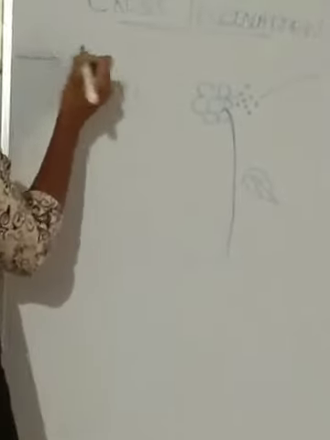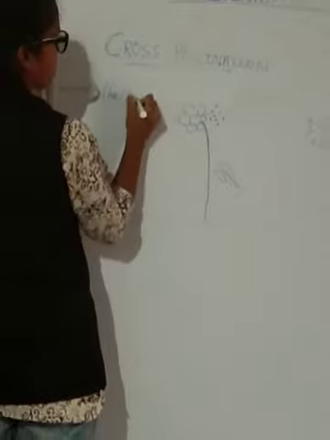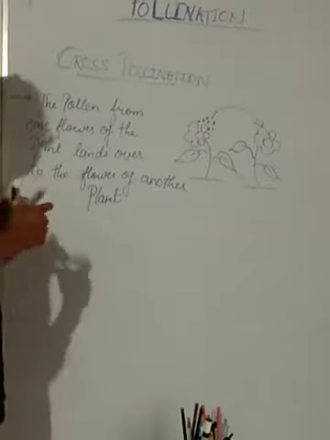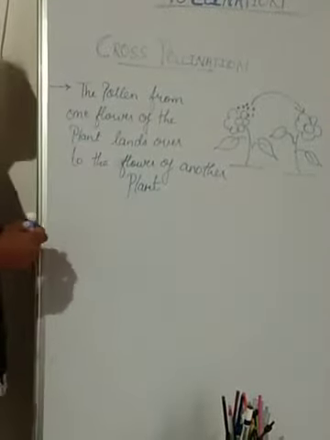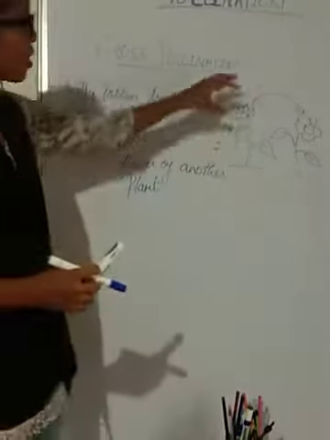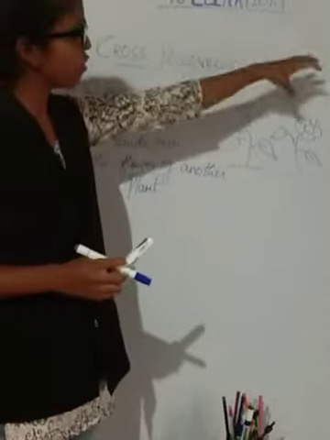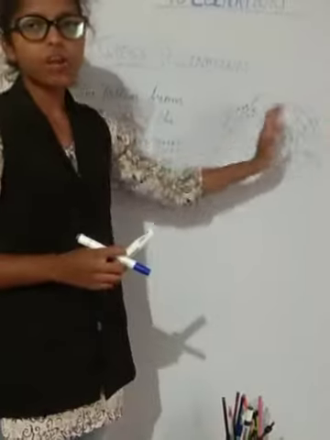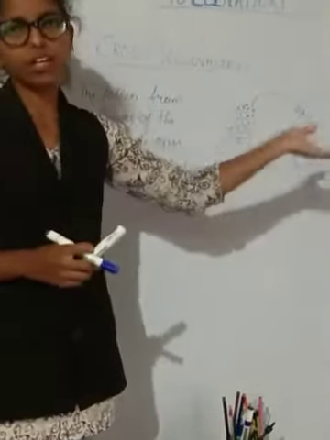So the definition is: students, the definition of cross pollination is, as I have told you, the pollen from one flower of a plant will land over the stigma, that is the female reproductive part, of another flower of a different plant. So in this way the pollen is crossing over to another plant.